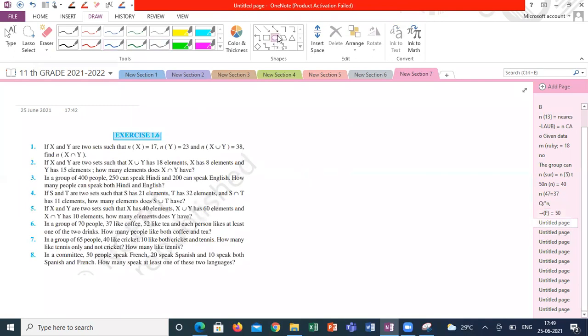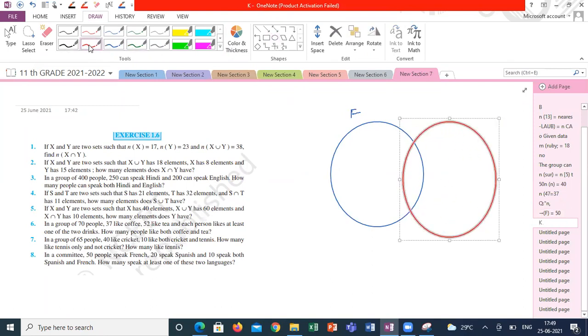The same thing. Suppose this blue circle represents the French group. The people who can speak French will be in this group. The red circle will represent the Spanish group. We always have to start the Venn diagram with common things. 20 speak Spanish, 10 speak both Spanish and French.